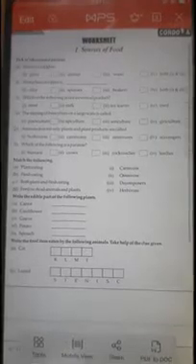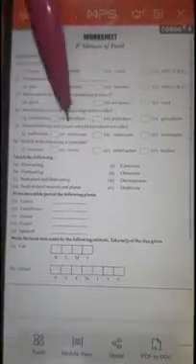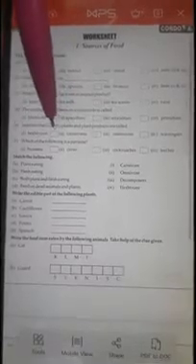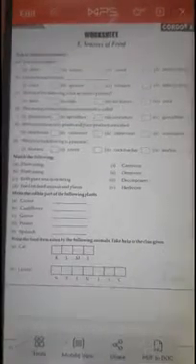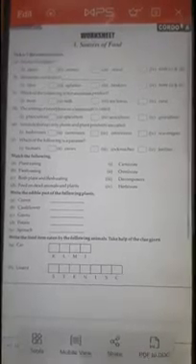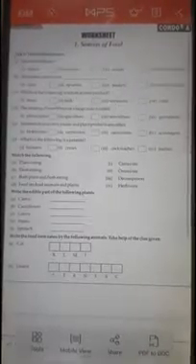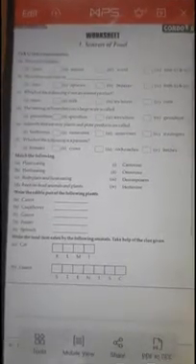Animals that eat only plants and plant products are called herbivores, because we have already discussed the types of animals: herbivores, carnivores, omnivores. So I hope you remember that herbivores are plant eating animals. Which of the following is a parasite? Human, crows, cockroach, and leech. So out of these, fourth option, leech, is the correct one, because leech is an ectoparasite which sucks the blood of human.